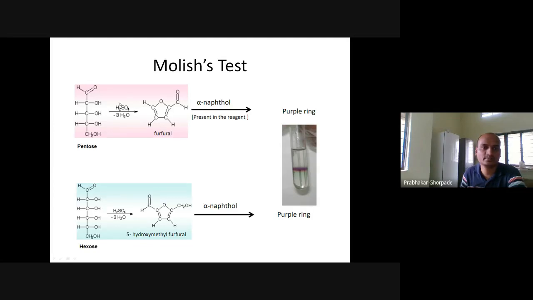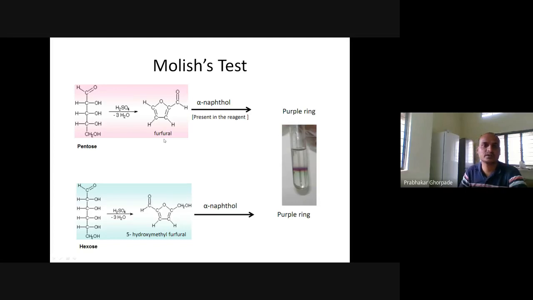Next, we add H2SO4. What happens with the help of H2SO4? H2SO4 has a dehydrating action, so 3 water molecules are removed from this pentose ring. Carbohydrates have a lot of hydroxyl groups present, and an aldehyde group is also present. So water molecules are removed from this pentose, and we get furfural.